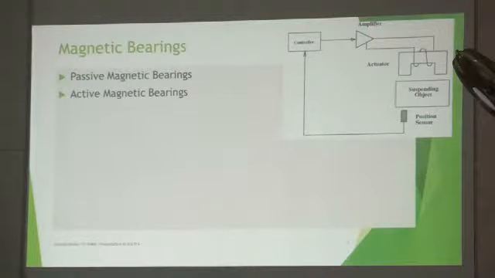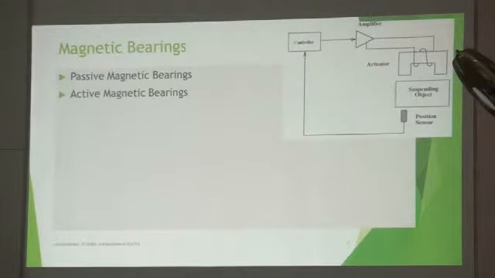Now, coming to the magnetic bearings, we have passive magnetic bearing and active magnetic bearing. What is a passive magnetic bearing? I designed it for some load, some speed. If that is there, that bearing will work nicely. It will not be an issue. However, if there is a dynamic load, if there is some sort of failure or some sort of variation in the applied load, some sort of variation in speed, then I require an active component. That will be decided at that time. So, that is what we call an active magnetic bearing.